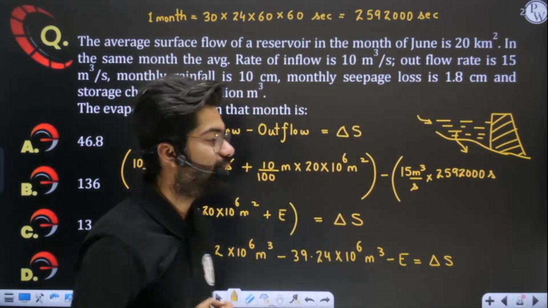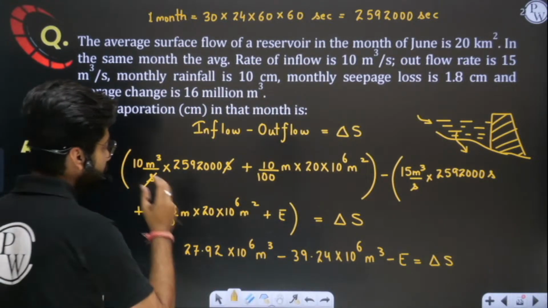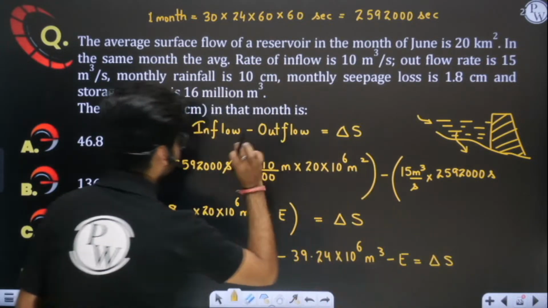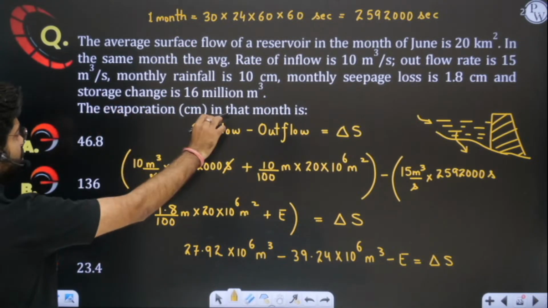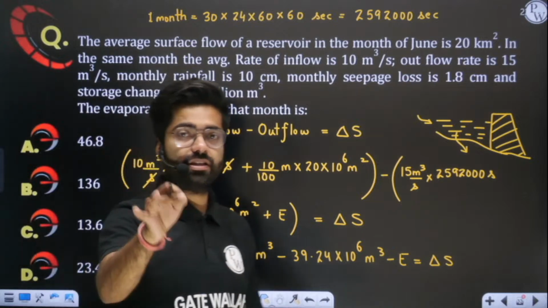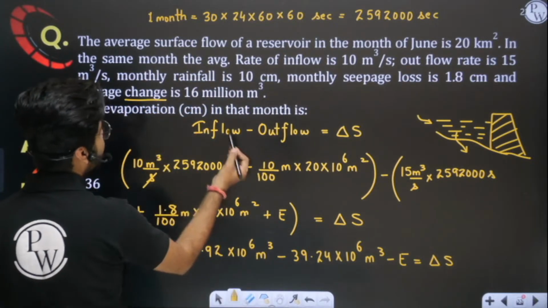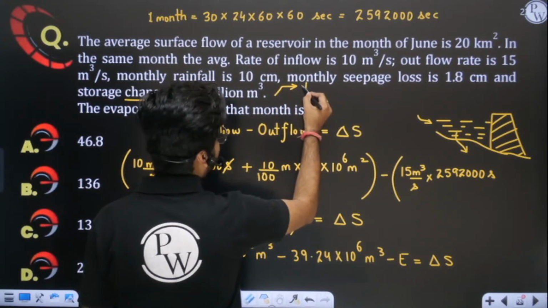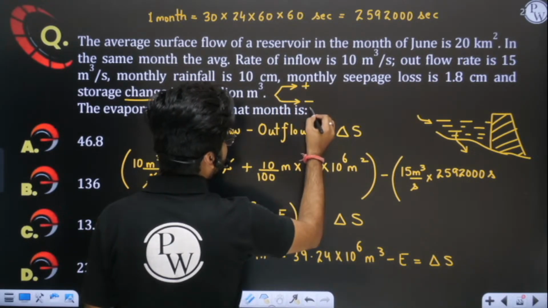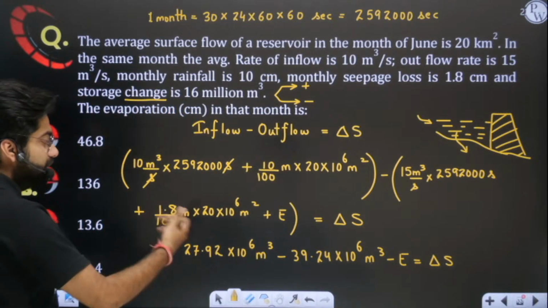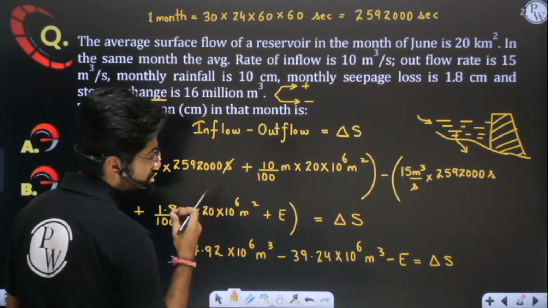Yes, Sushil, you are absolutely correct. This will be negative. So it means this delta S which you have to put here should be negative, because in this question it is not saying that it is decreasing. It is saying it is changing. Change can be of two types: positive, it can increase, or it can decrease. But which one we have to take, we have to judge and infer by our own sense.